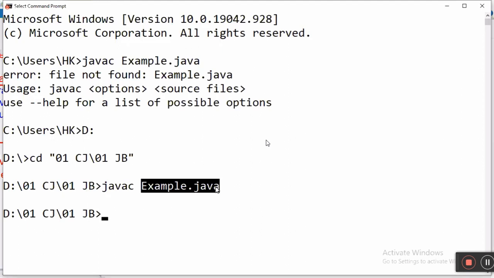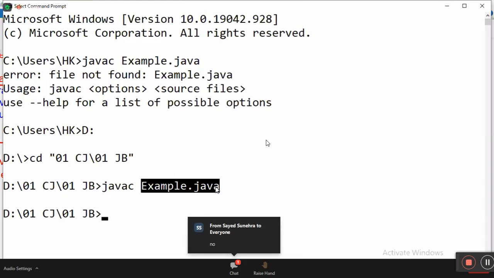My understandable format is Telugu. Your understandable format is Hindi. Other people's understandable format is Tamil, right? Some other people's understandable format is Odia. Same way, the JVM understandable format is bytecode: BYTE, byte, CODE, code.